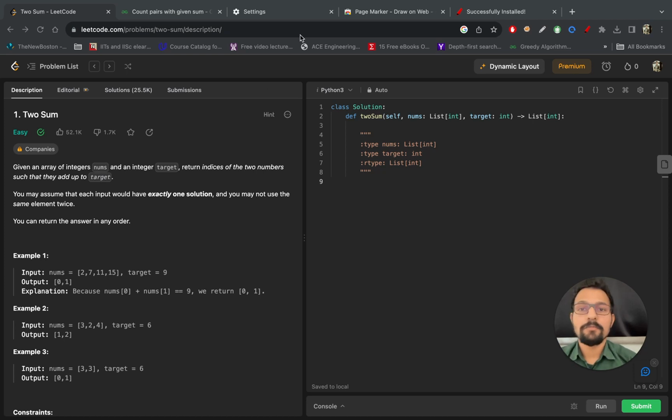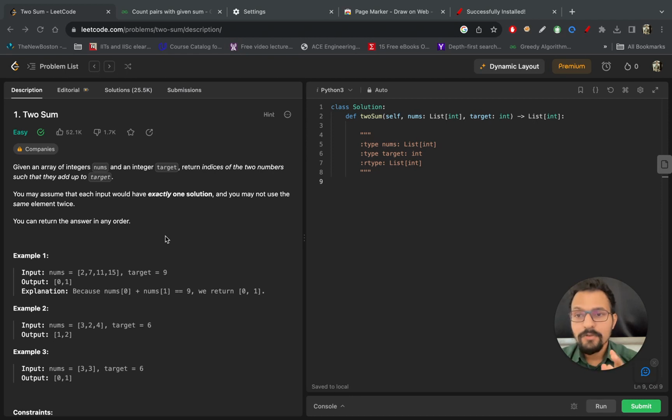Now I'm attempting the problem. So let me just attempt this problem. As I said, the first thing that you need to do here is read the question carefully, and spend 5 to 10 minutes. But this is an easy question and it's quite straightforward, so you can just explain it verbally very easily. Let's understand the question now.